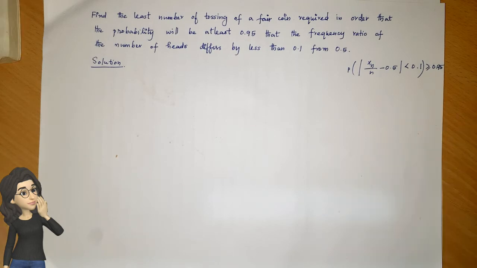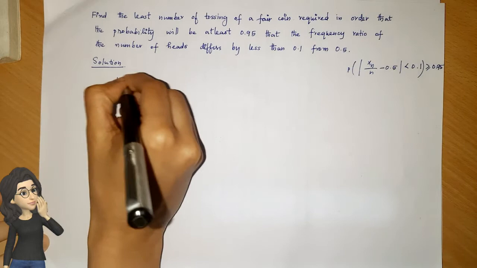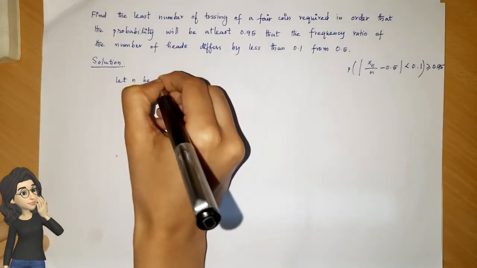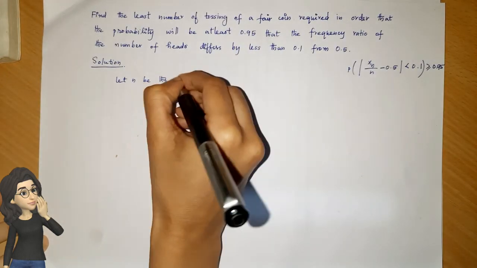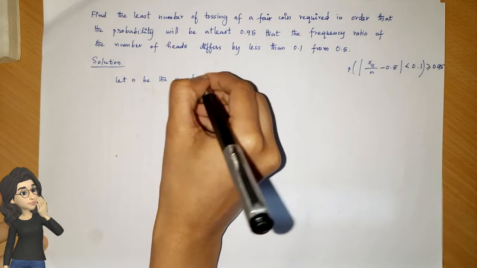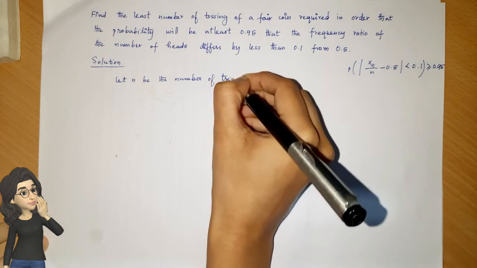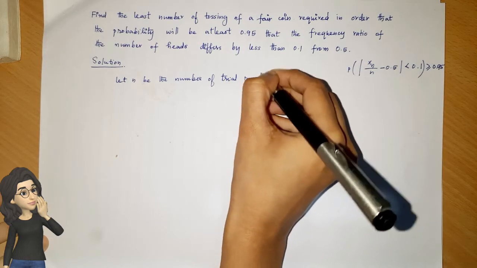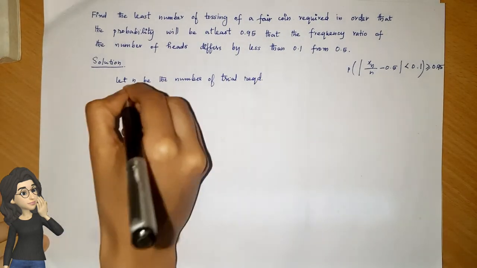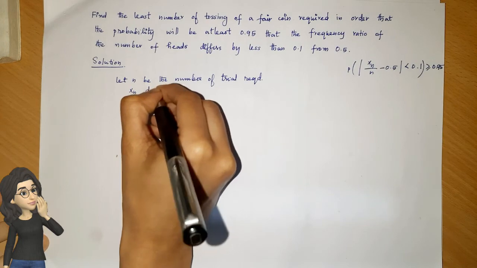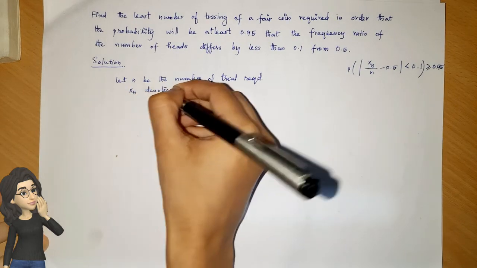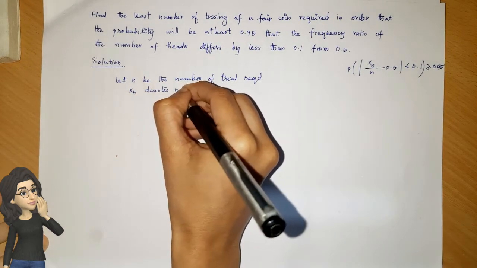So, we begin like this. Let n be the number of trials required, and Xn denotes the number of successes, or number of heads.